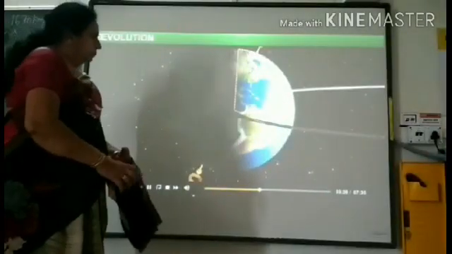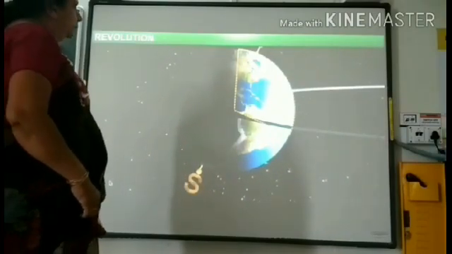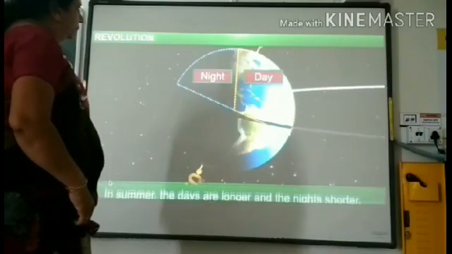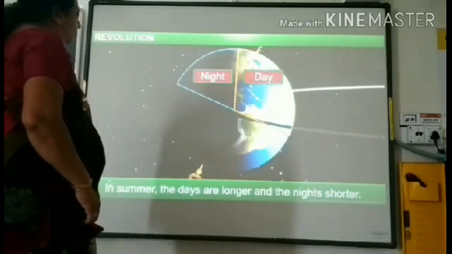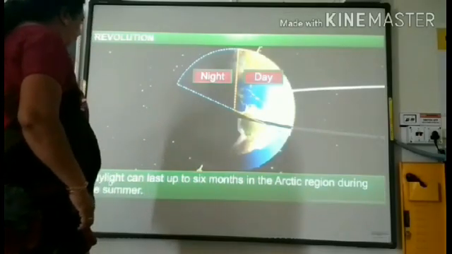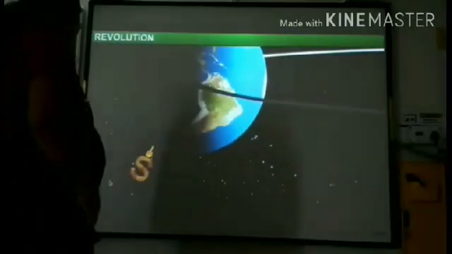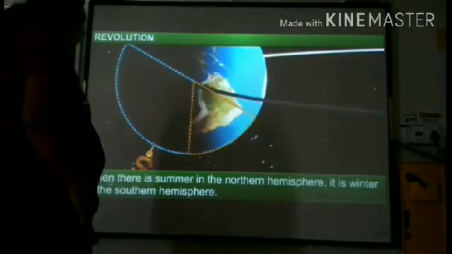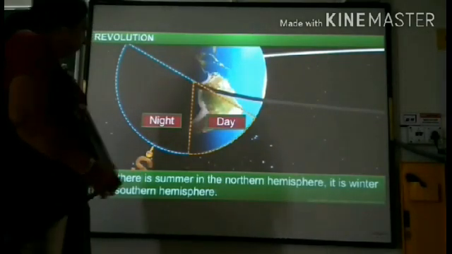Sunlight in these areas is at its maximum during this time of the year, and hence we have longer days and shorter nights. In fact, the areas beyond the Arctic Circle have daylight for 6 months at a stretch. The reverse happens in the Southern Hemisphere. With less sunlight, the days are shorter and the nights are longer.